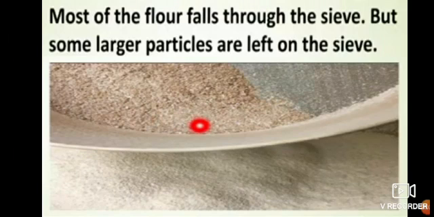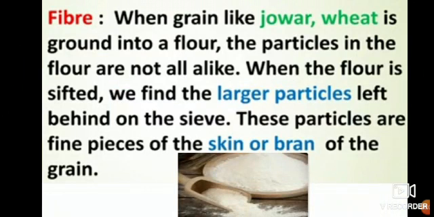What is this? It is known as the skin or bran of the grain. It is also known as fiber. Fiber is also very important for our body.